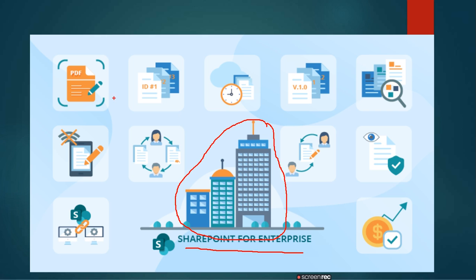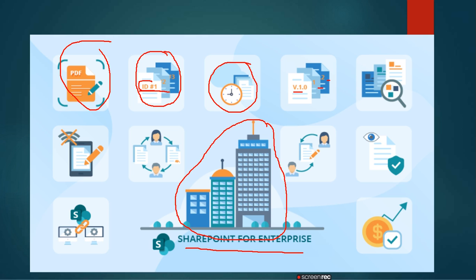So if you go here, this is the enterprise or any organization. They have some PDF documents, some contents or items, some task lists, or some event related lists. You can see versions are managed here. The documents you have stored have a specific identity, and their versions are also maintained.